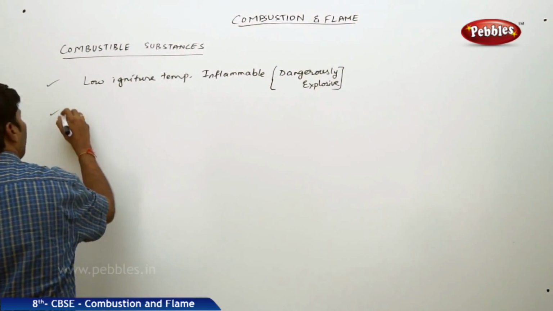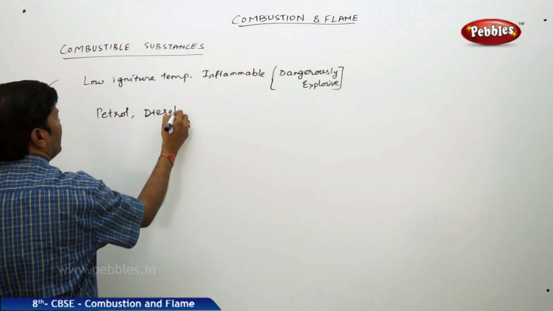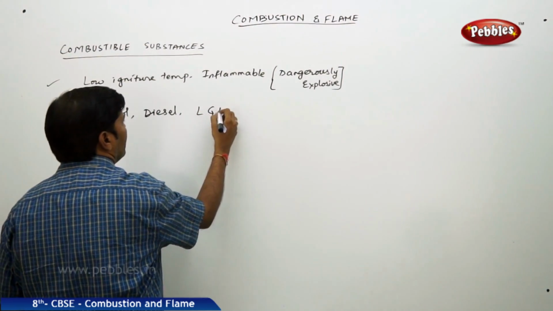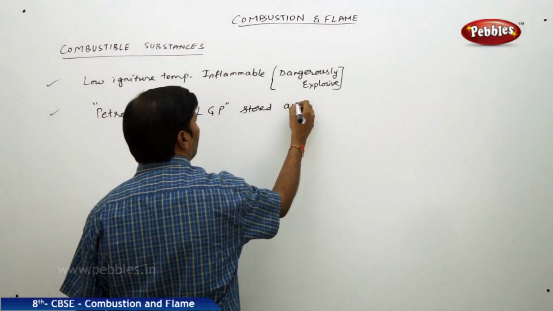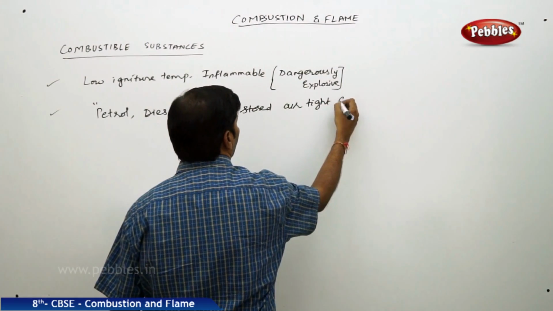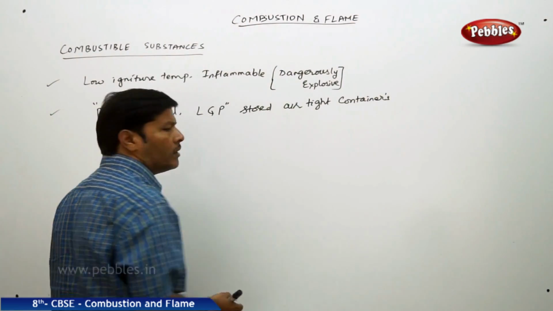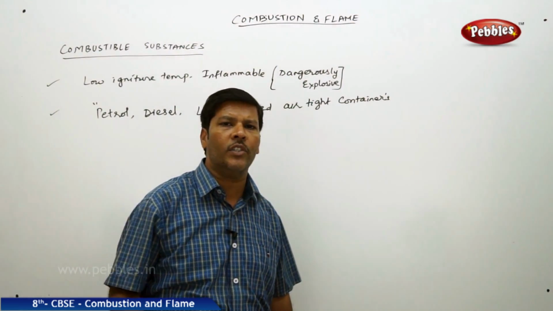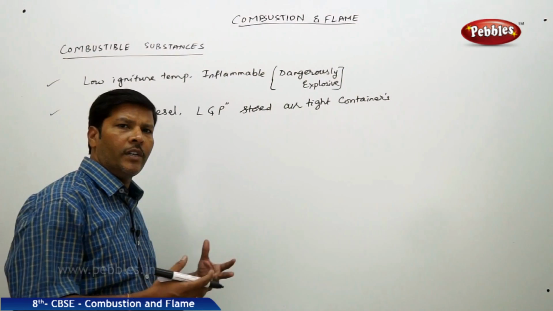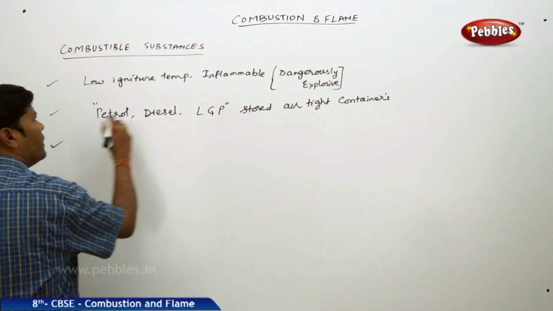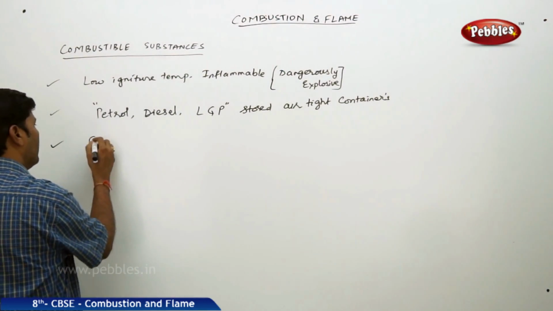That's why petrol, diesel, then liquid petroleum gas, LPG, these are all stored in airtight containers. Because when they come in contact with oxygen, they participate in combustion, and a large amount of uncontrolled heat and energy in the form of light is emitted, and severe damage occurs. Because of this highly inflammable nature, suppose by chance there is a fire explosion.